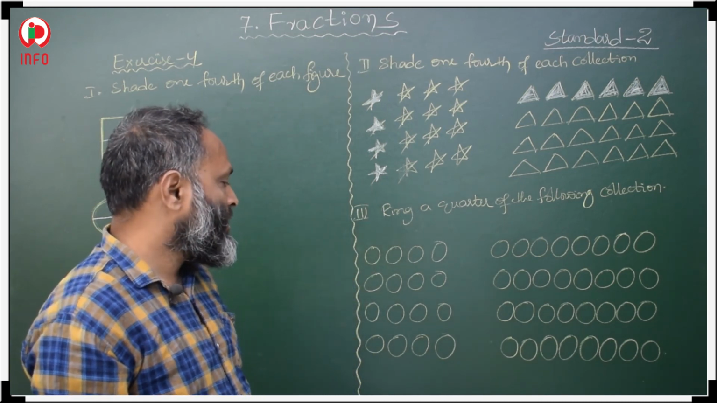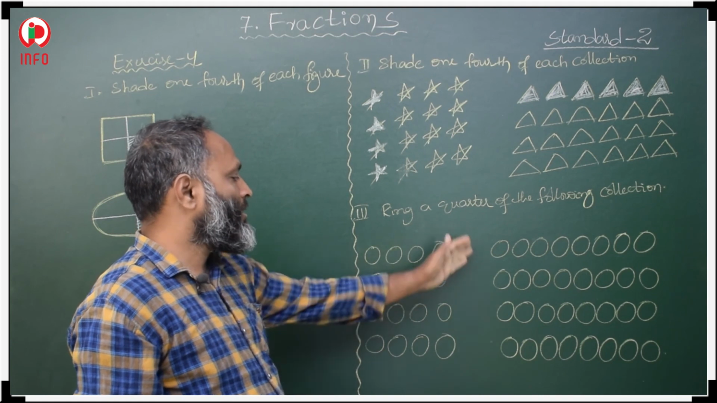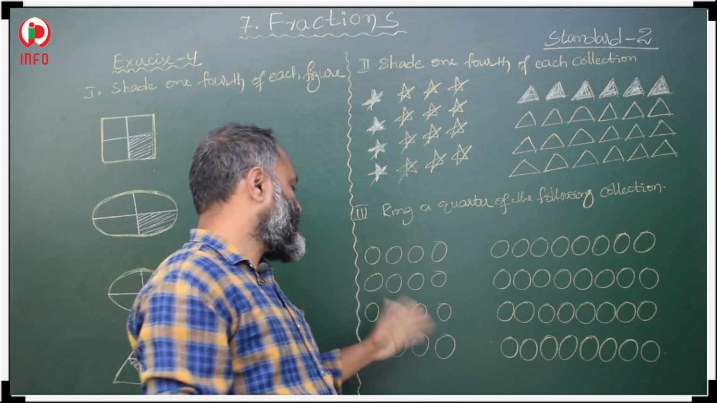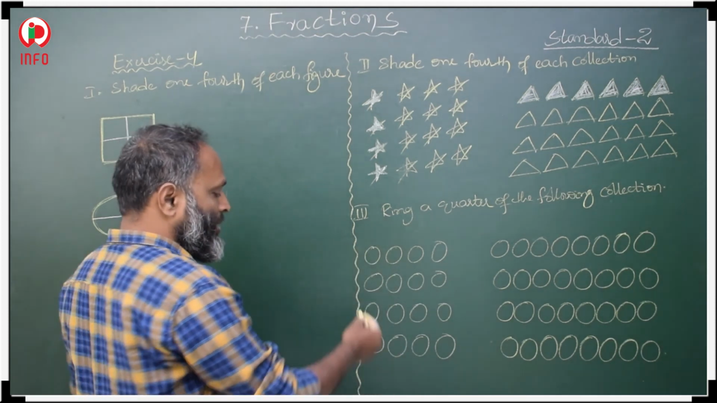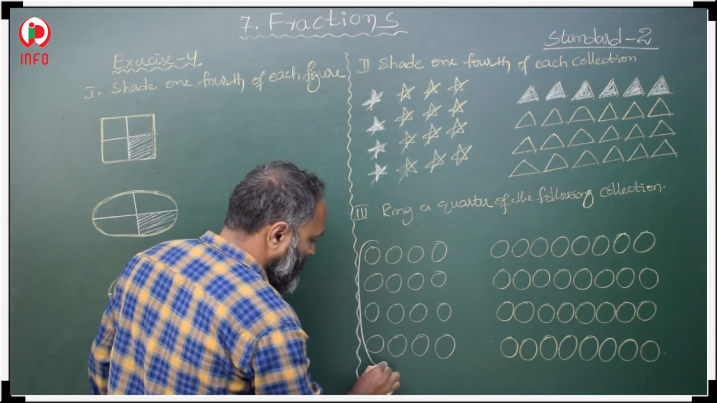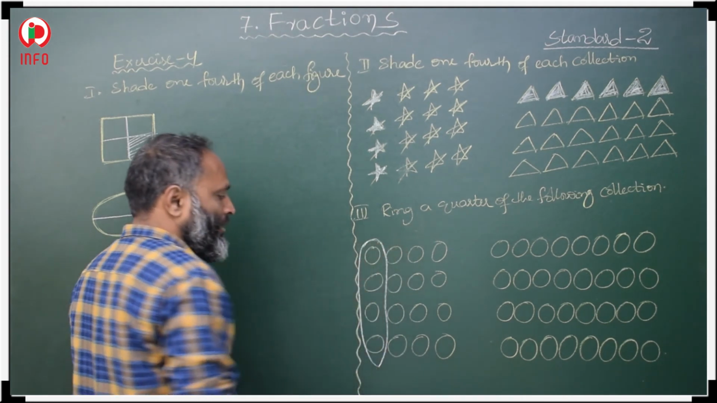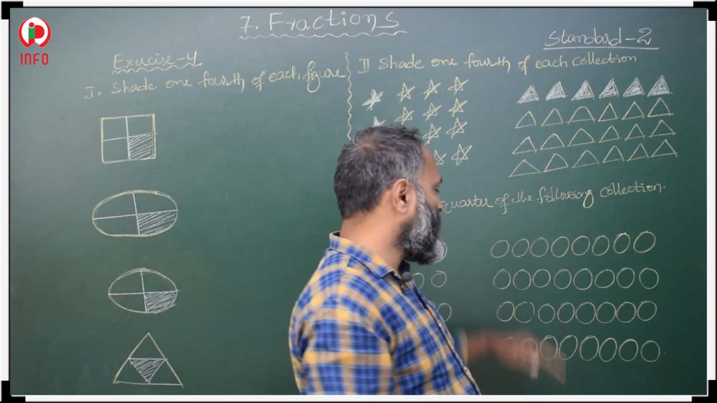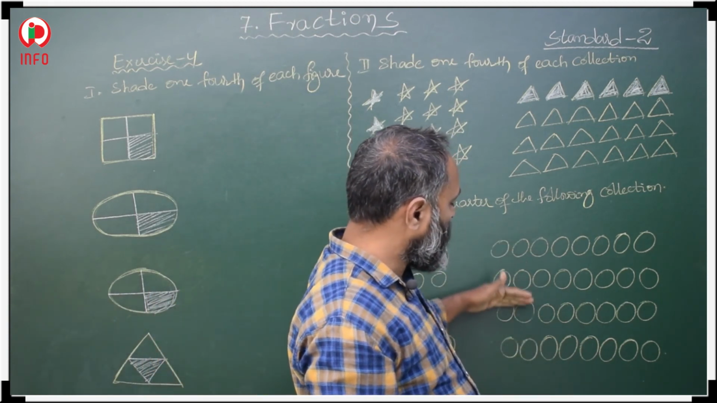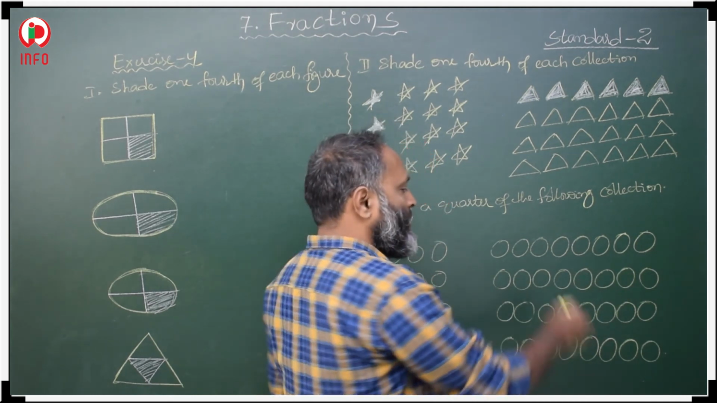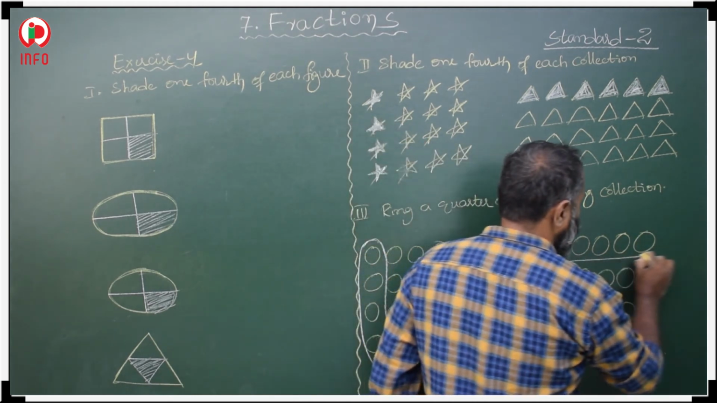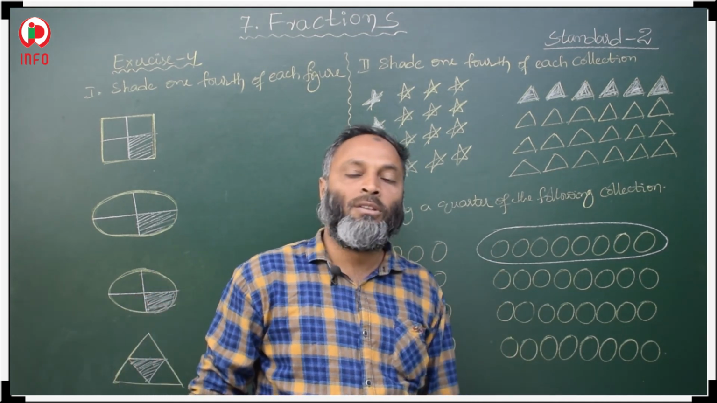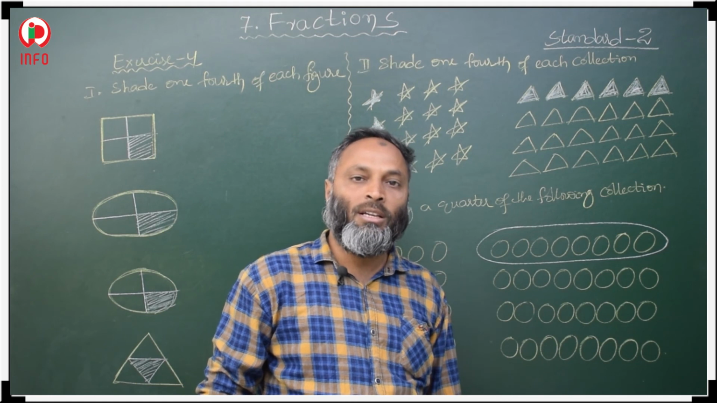Quarter portion means either you circle a column or a row, nothing will happen. Why? Because we have 4 rows and 4 columns. So, column-wise you make a ring. This is the quarter portion. Here also are circles. In the circles, 1, 2, 3, 4, 4 rows are given. So, 1 row you circle, you make a ring in 1 row. So, this is the quarter portion. Okay.